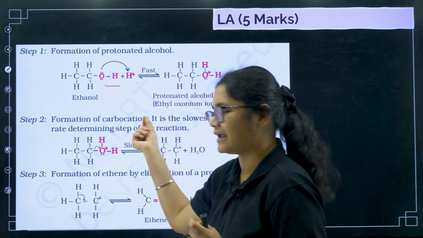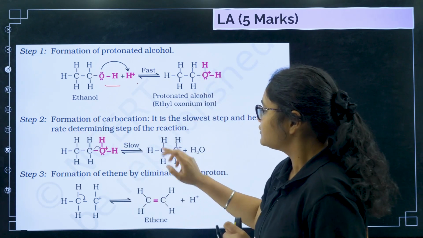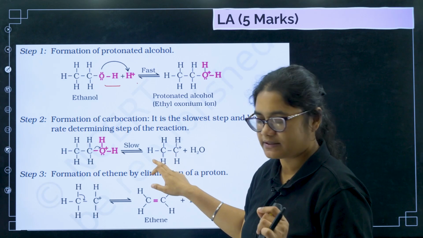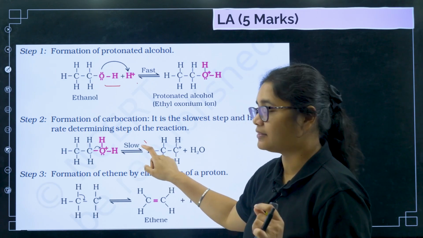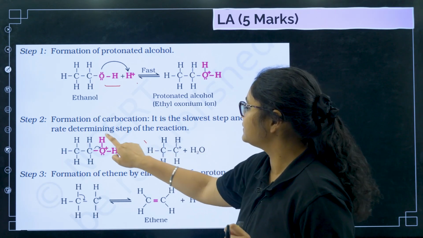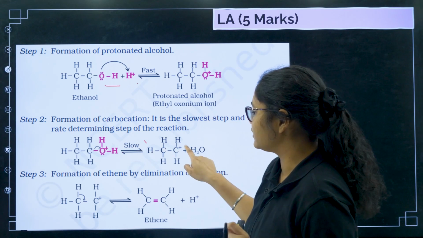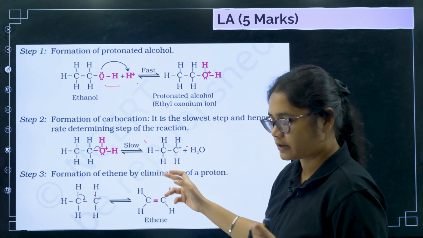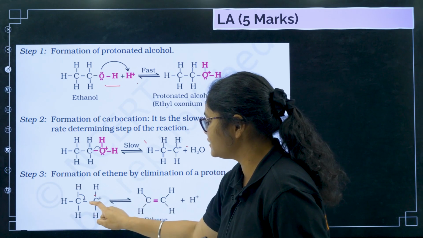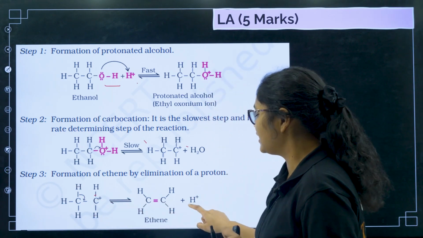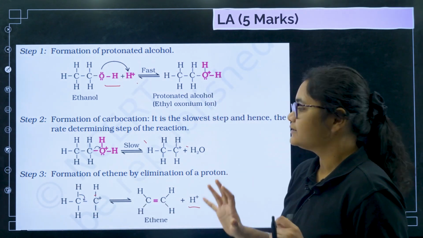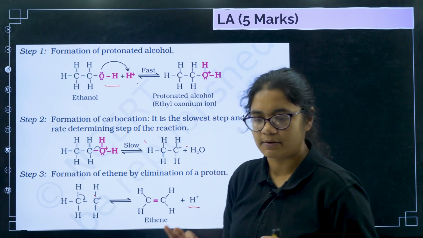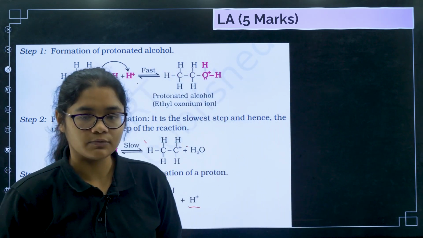You just have to write this heading, okay, this part is not required. So here you have to remember that this is the slowest step, so you should write the slow part in the mechanism. So what will happen, this O plus H2 is there, it will break to give you a carbocation. The third one is the formation of ethene, okay. So here what will happen, this H plus will come out and we'll get ethene and H plus is produced, okay. So this mechanism you have to prepare thoroughly, okay, very, very important question.